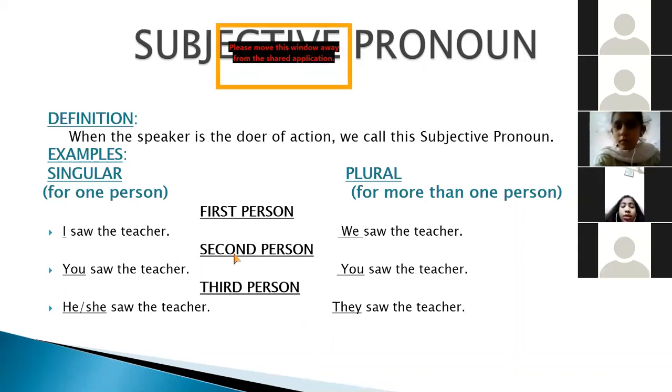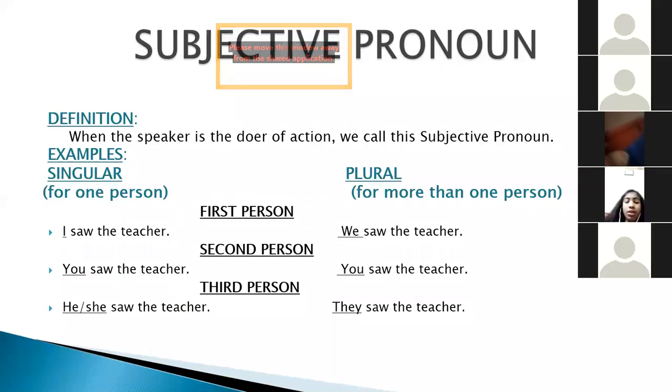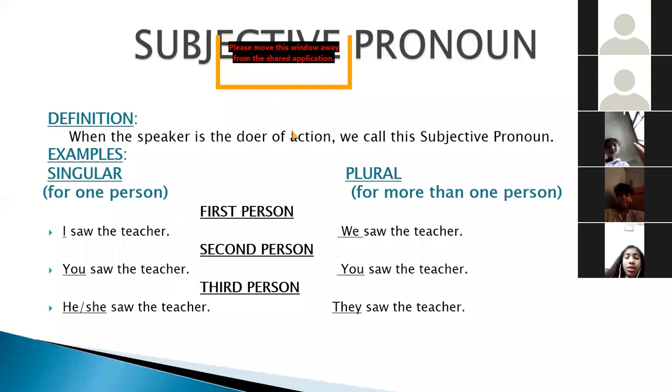For second person, if you are talking, or you are the doer of the action, we write it in the way: you saw the teacher. For singular person, it means if I'm talking about only one of you, or if I am talking about more than one person, for you all, I am also writing the same pronoun: you saw the teacher. Because you is a pronoun, or you can say a subjective pronoun. It is used for the singular persons as well as for the plural persons.